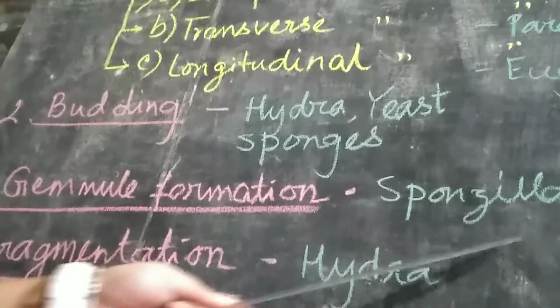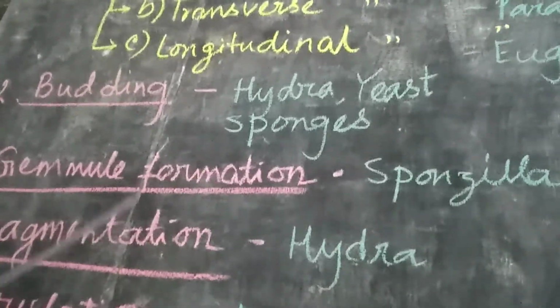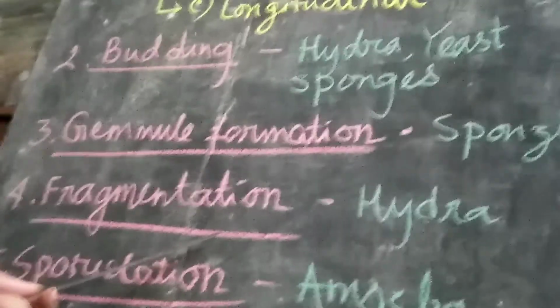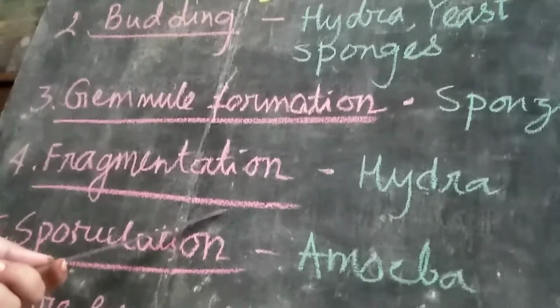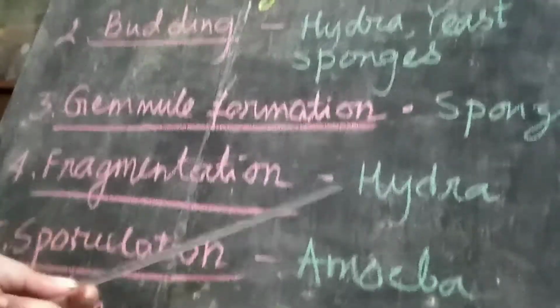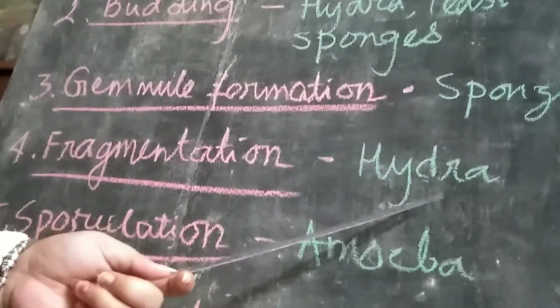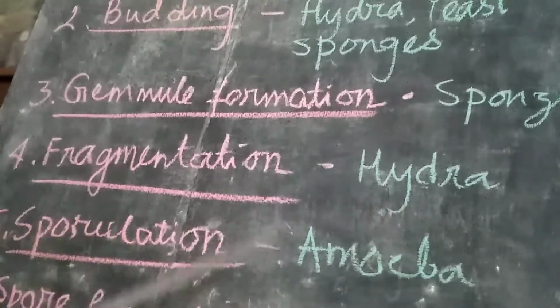Now come to this board. So, gemmule formation in spongilla. Next is fragmentation. In this process, the body of the parent breaks into many small fragments. Example, hydra. Next is sporulation.